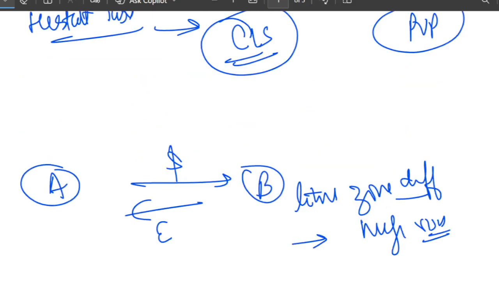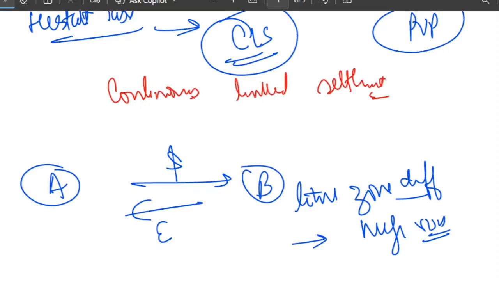What is the full form of CLS? CLS stands for, let me write it down, Continuous Linked Settlement. Think of CLS like a global clearing house.